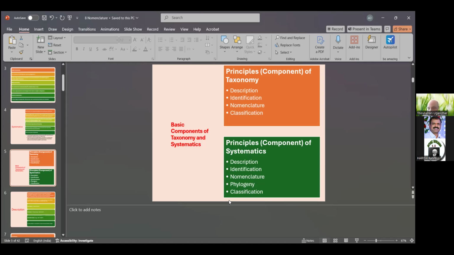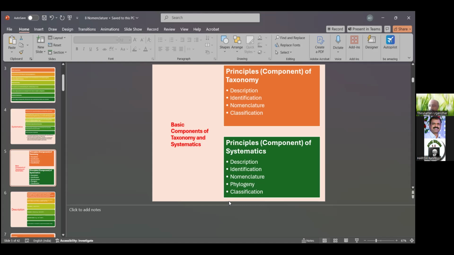First, the principal components of taxonomy; second, the principal components of systematics. What is the difference? Only two or three characters differ. The principles of taxonomy and of systematics are similar in description, identification, and nomenclature. But classification is special to the principles of taxonomy. In systematics, there is nomenclature, then phylogeny, and then classification.